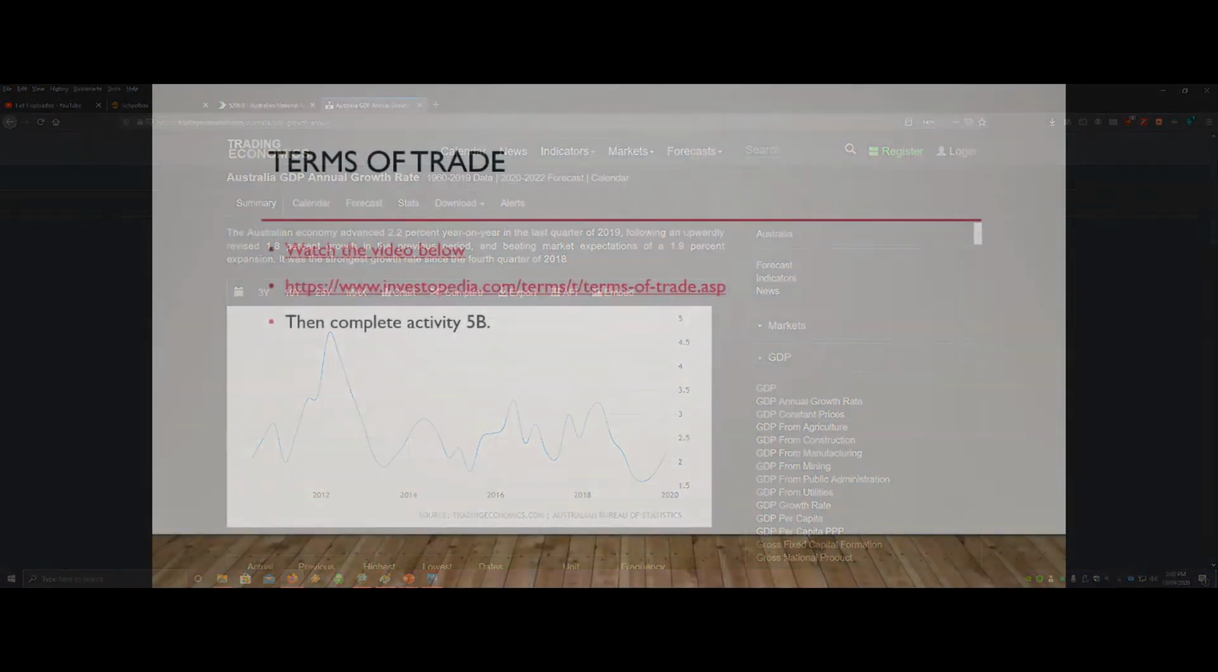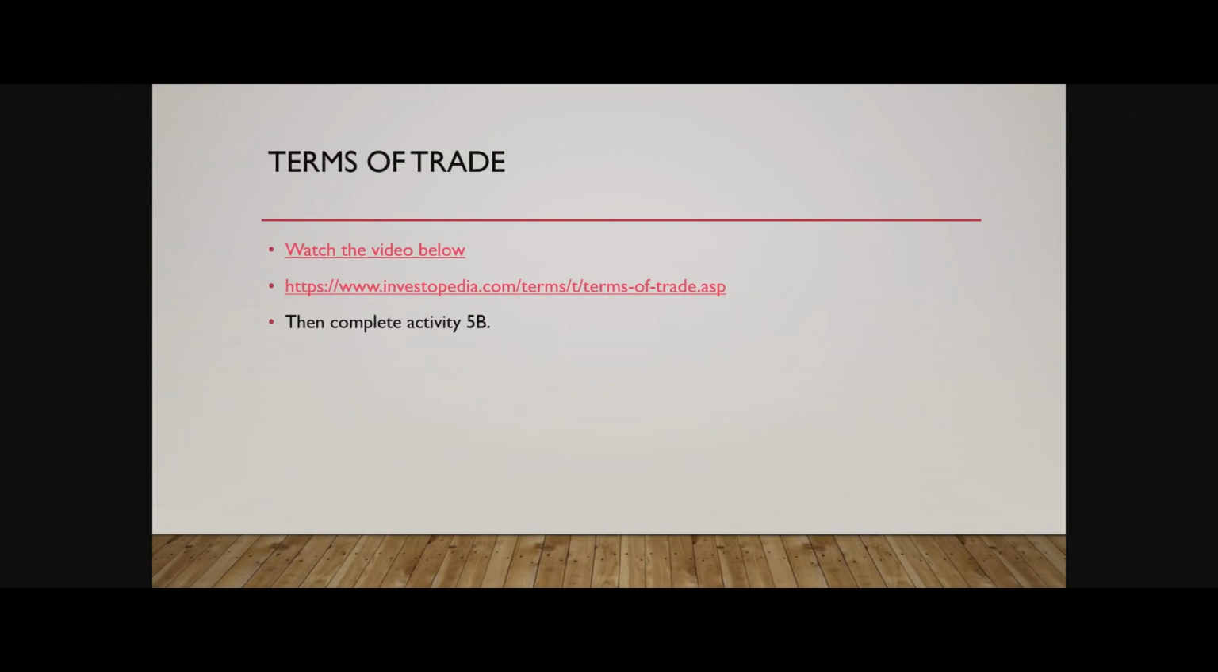But anyway, I digress. So in terms of trade, please watch the video below on that link. Read the Investopedia definition of it, and then move on and complete activity 5B.